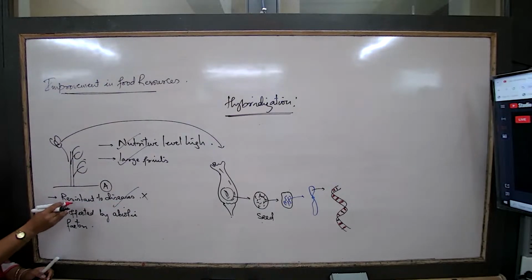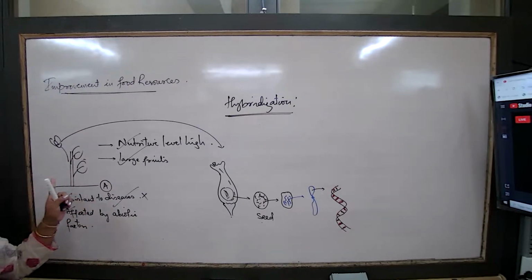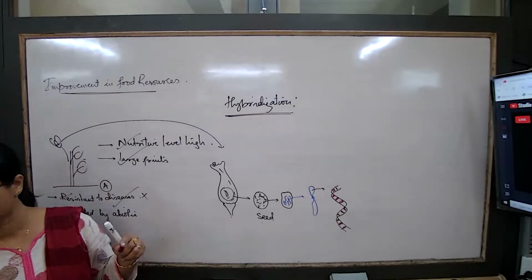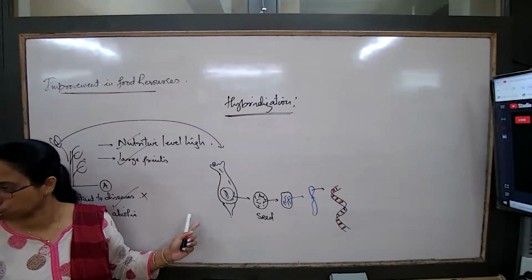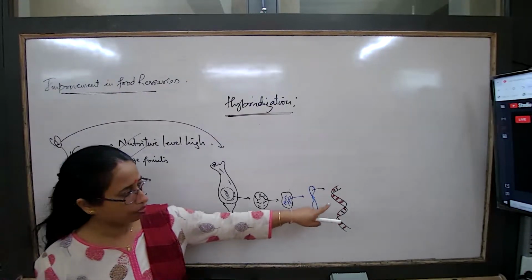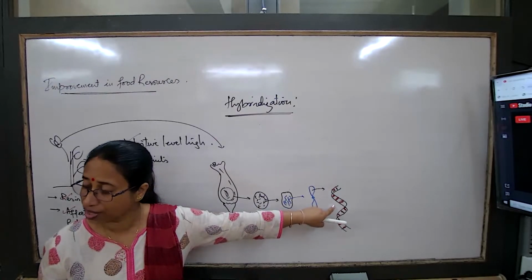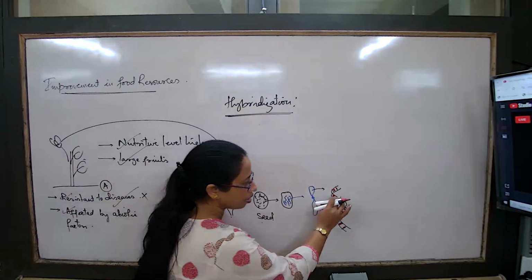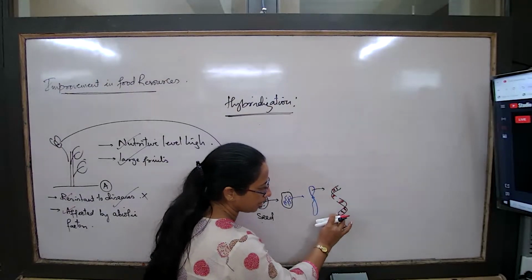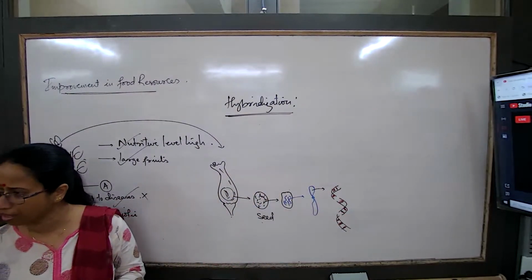Maybe now this farmer or the breeder wants to correct this feature. The farmers are actually not doing this process. It is the scientists who are doing this process. So now they have to understand which is the gene which is responsible for these features. So now take away the gene from here. Is it possible to take away the gene from the DNA?